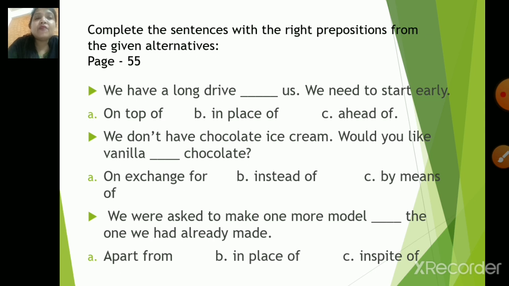Next, we don't have chocolate ice cream. Would you like vanilla dash chocolate? Options could be in exchange for, instead of, by means of. Next, we were asked to make one more model that dash the one we had already made. Options: apart from, in place of, in spite of. Let's check what can be the correct answer, children.